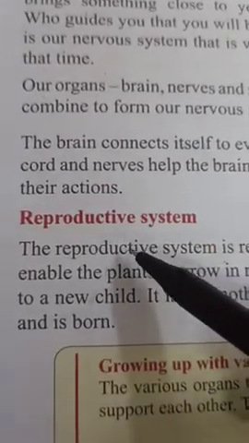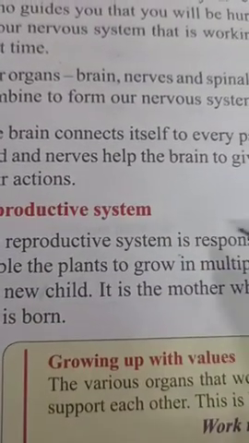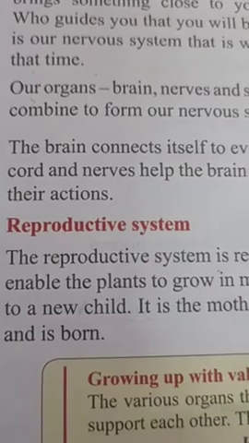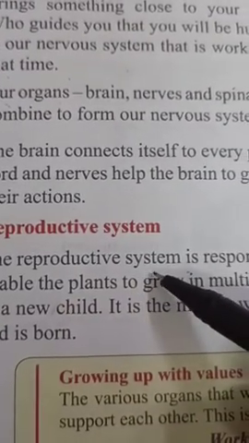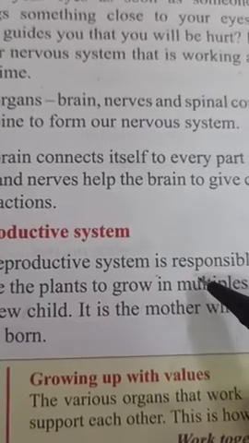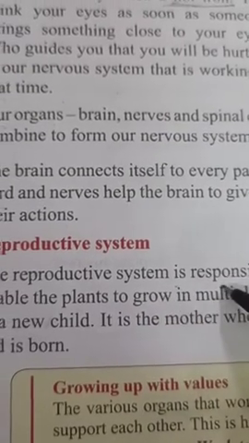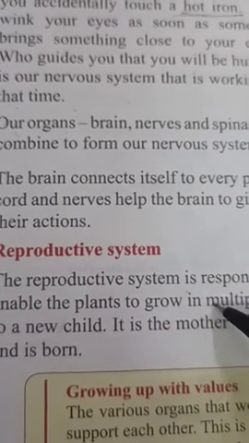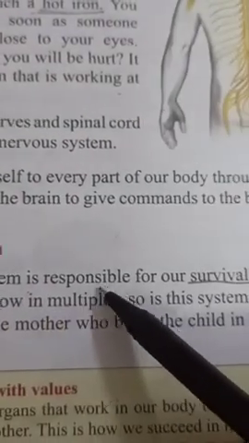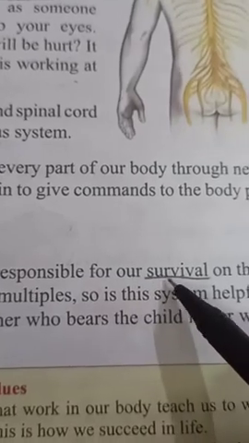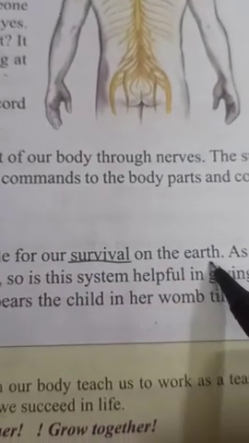So children, in this paragraph what they tried to explain is that the reproductive system is equally important for any animal, any living organism, to survive on the earth. This system is responsible for our survival on the earth.